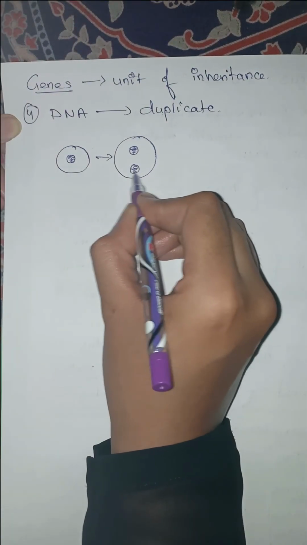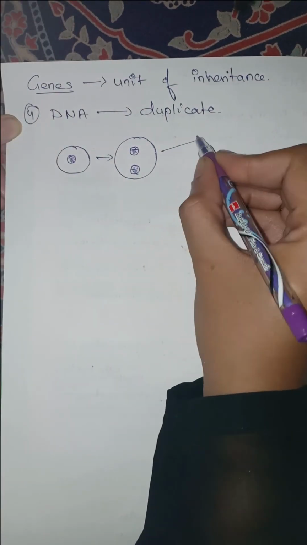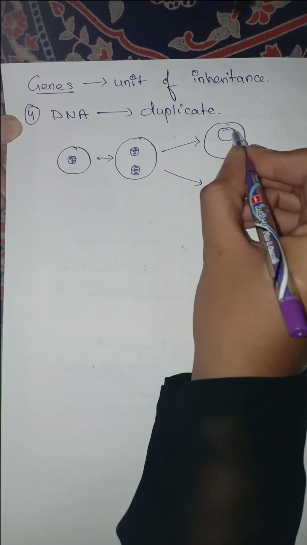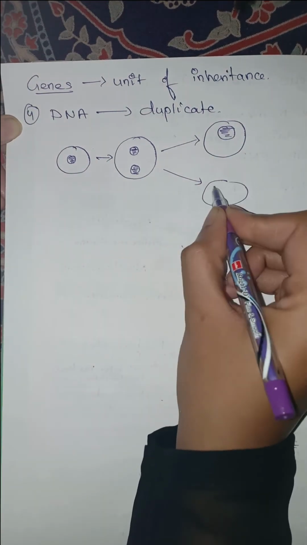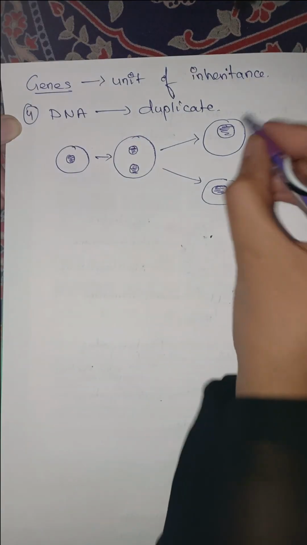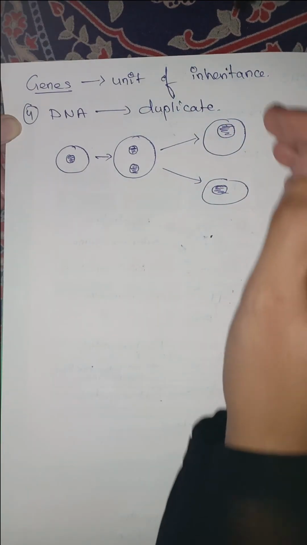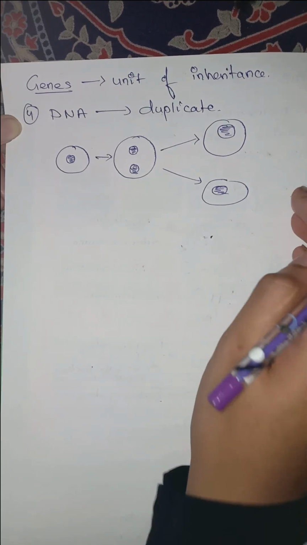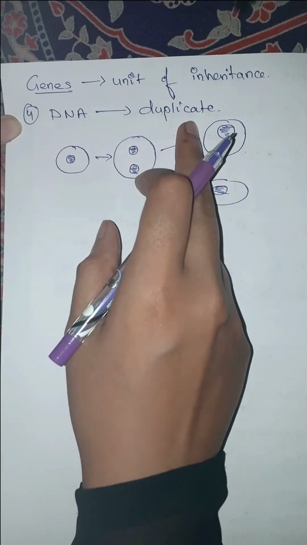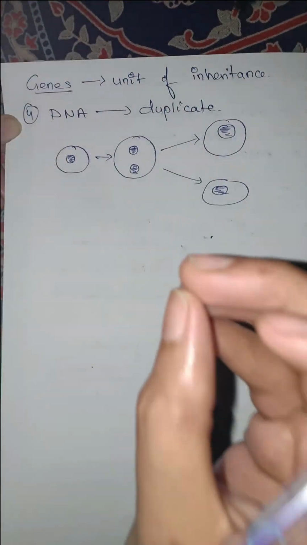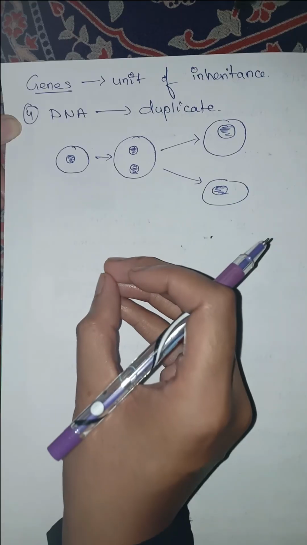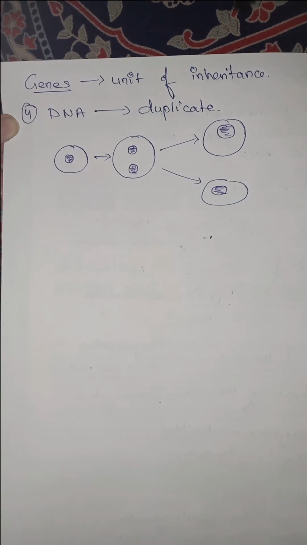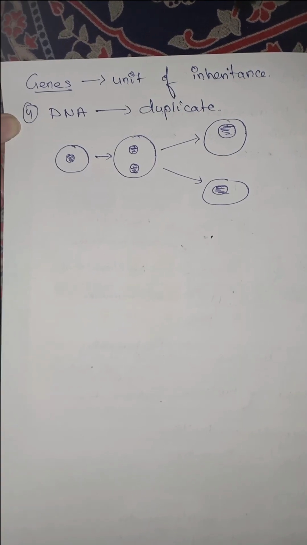So now there will be two nuclei, and once the cell is ready to get divided, each and every nucleus or each and every part of the DNA will be given to the new daughter cells. So there will be equal distribution of DNA or the nucleus in the new daughter cell. They have the capacity to produce an exact same copy of the DNA. This is what we have to understand here.